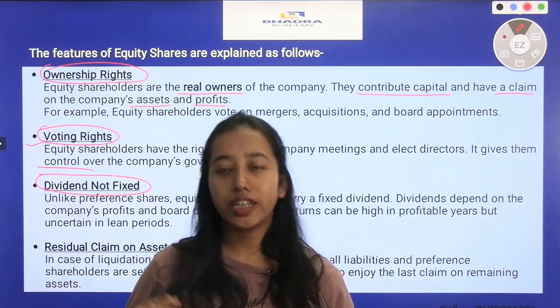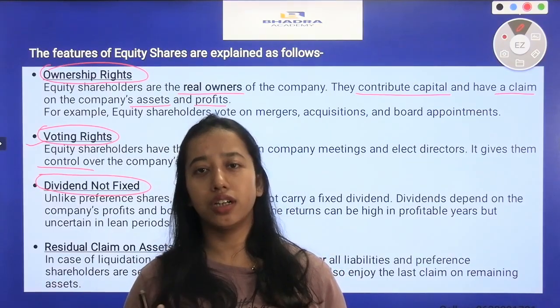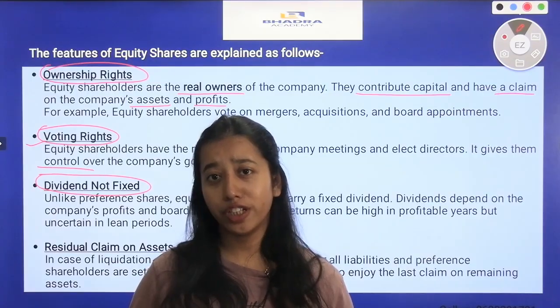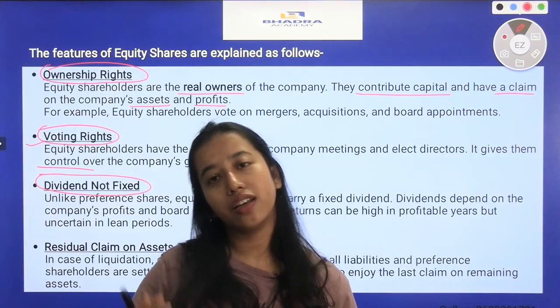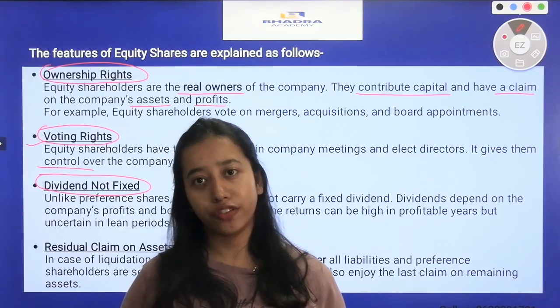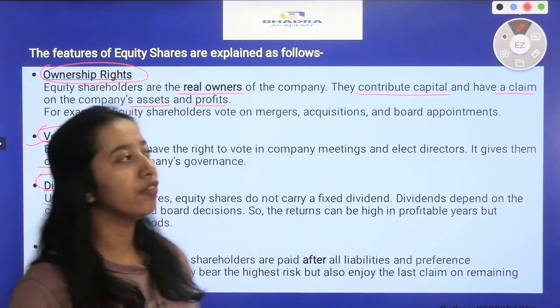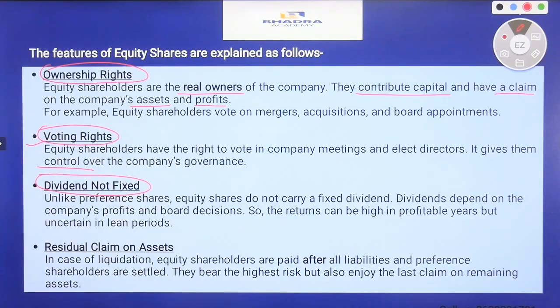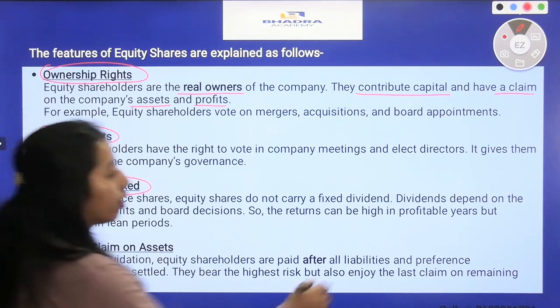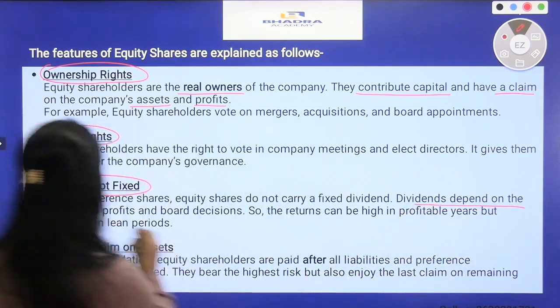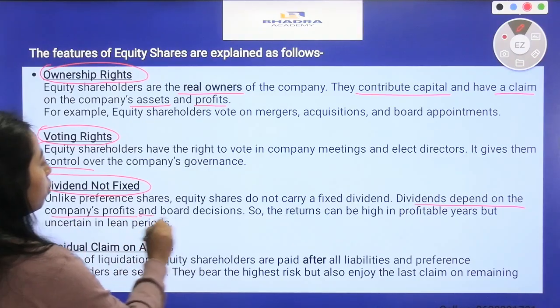But if in the next year the company earns a lesser amount of profit, the equity shareholders will get a lesser amount of part of that profit. That is why the dividend for equity shareholders is not fixed. Unlike preference shares, equity shares do not carry a fixed dividend. Dividends depend on the company's profits and board decisions.